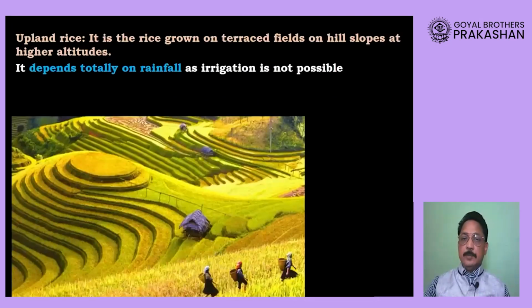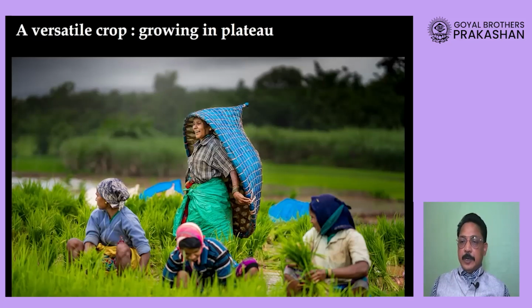Okay, please remember, dear students, that when we are talking about rice growing in upland areas, that means in mountain areas, it will be grown in the form of terraced farming. Terraced farming means the farming that is done in the form of steps, in the form of a terrace that you can see over here. So it is a terrace type of farming, and this farming totally depends upon the rainfall.